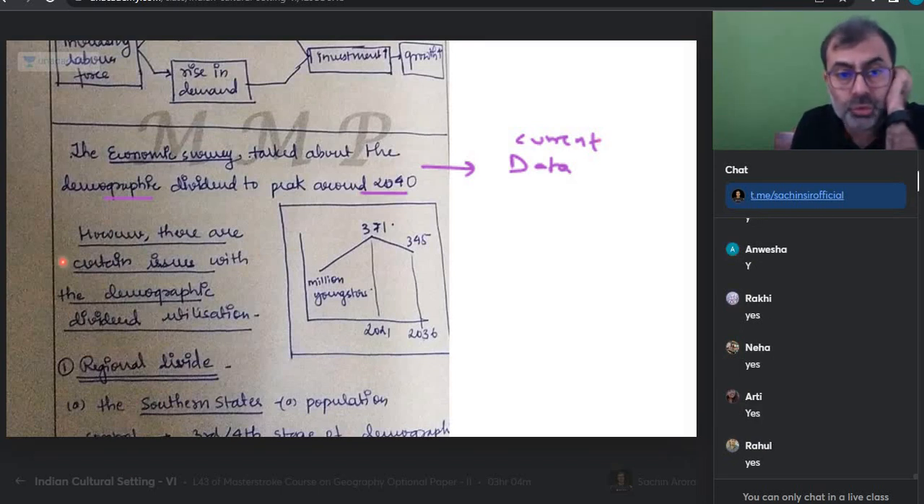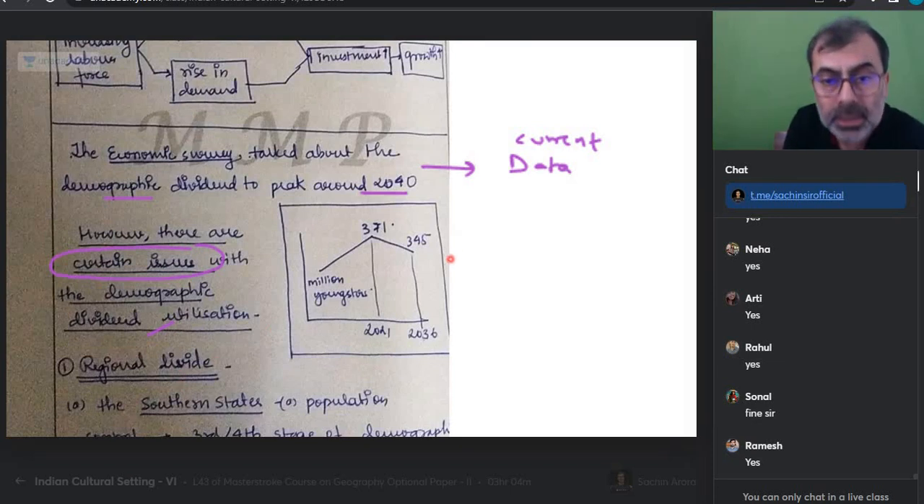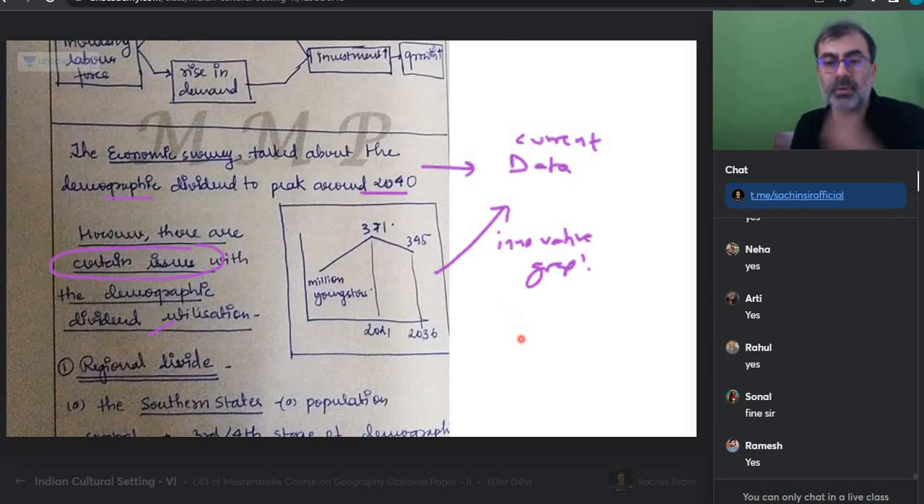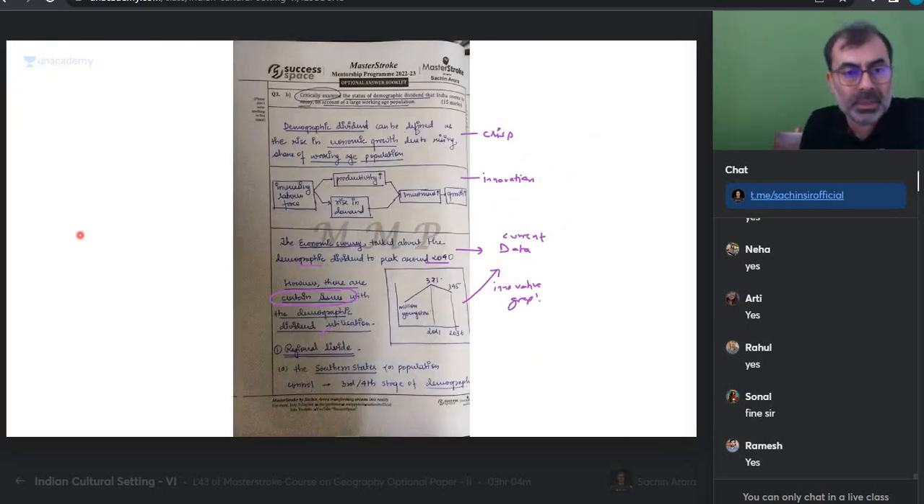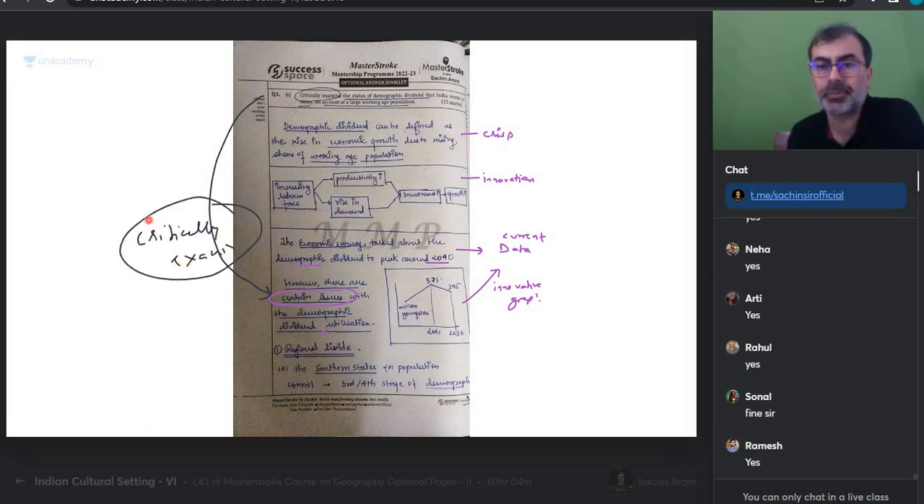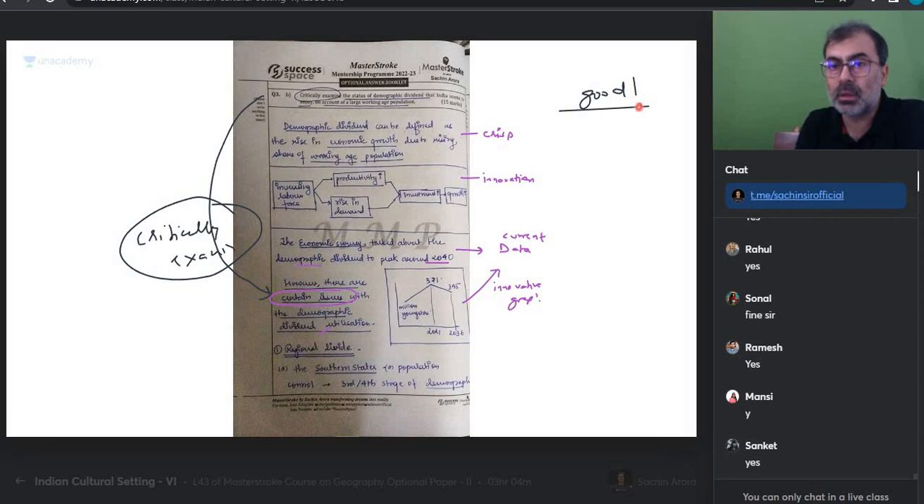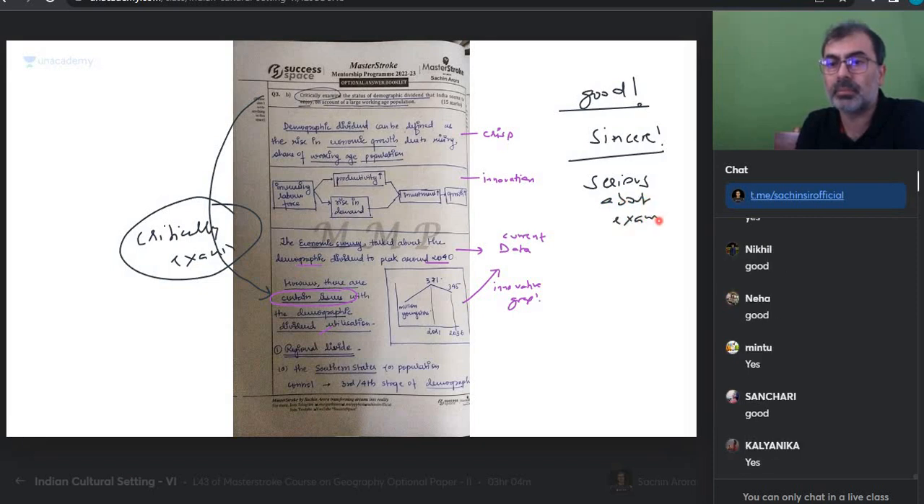However, there are certain issues with demographic dividend utilization. Is everyone okay? Current data with innovative illustration, innovative graph. Is everyone okay? And can you see on the first page itself, the person writes, however, because the question is critically examined. Do you get that? Make sense? How is the look of the first page? How is the look of the first page? Does it look good? Does it look sincere? Does it look serious about exam?